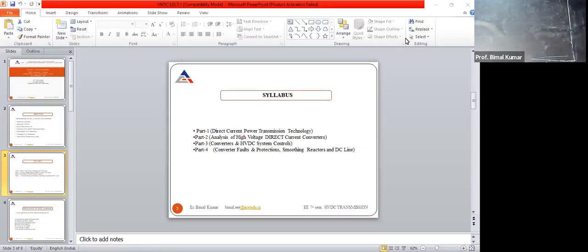In part 4, there are 3 chapters. One is converter fault and protection. Second is smoothing reactor and DC line. And third is component model for analysis of AC/DC system. Right. So we will discuss one by one.